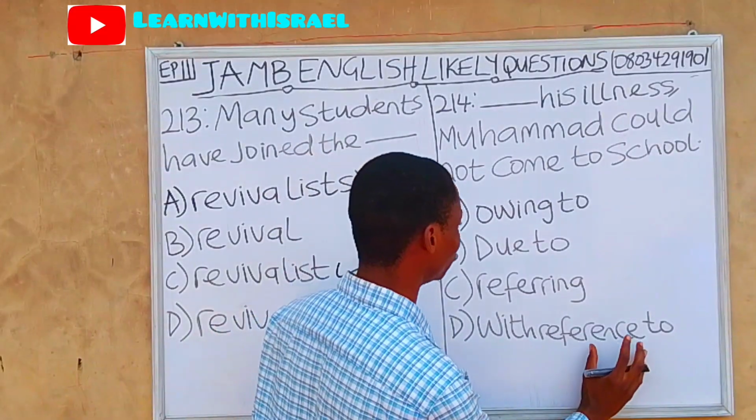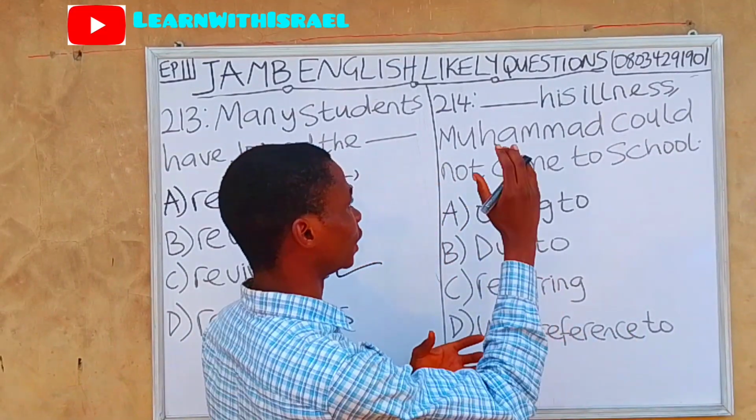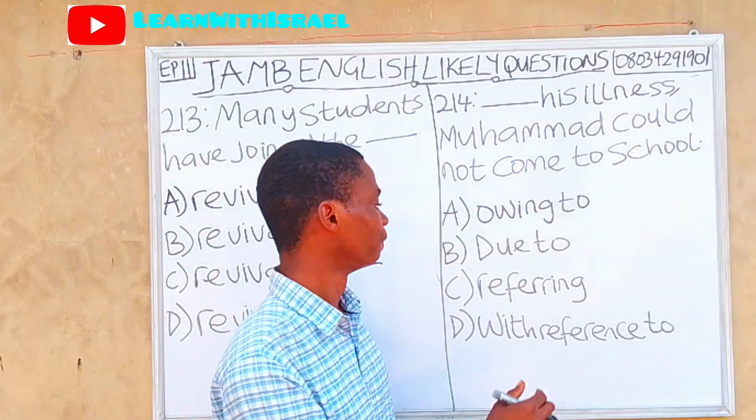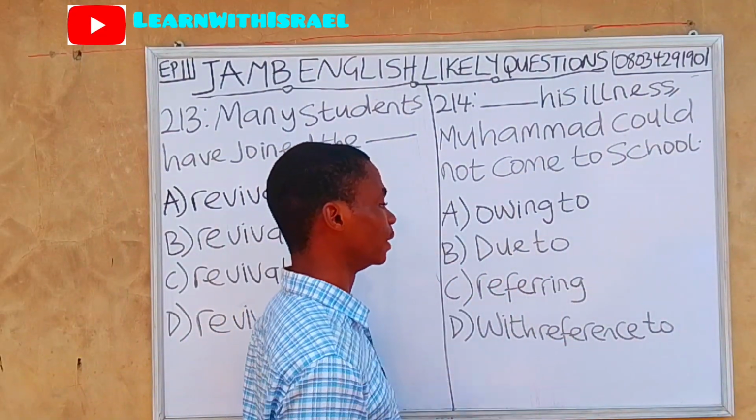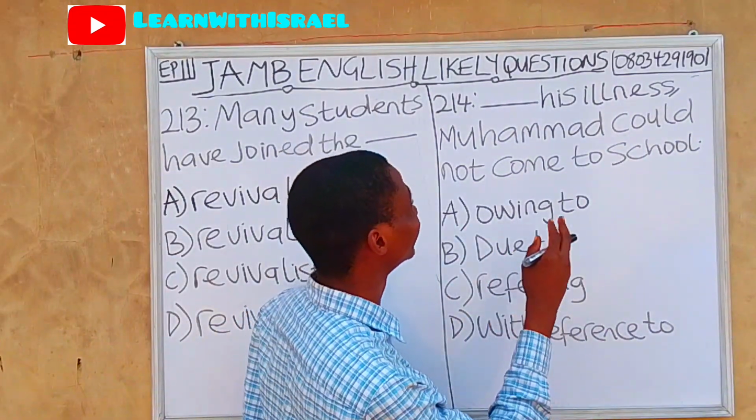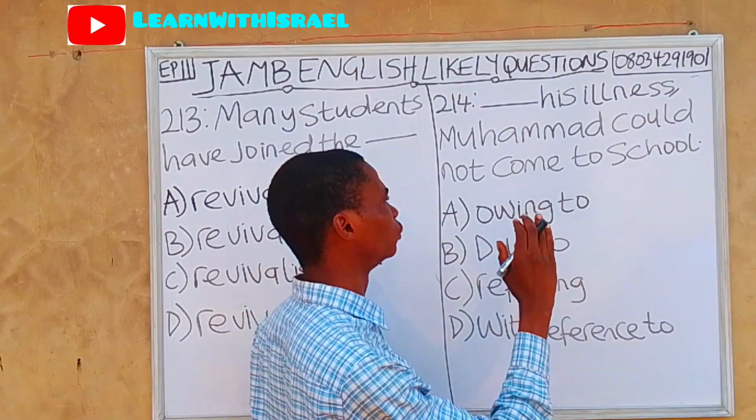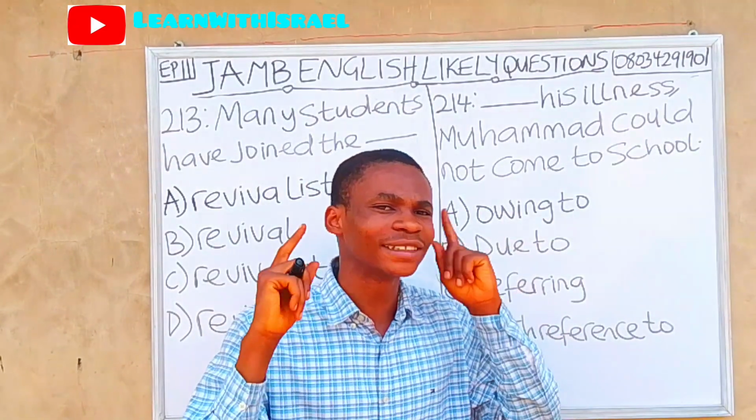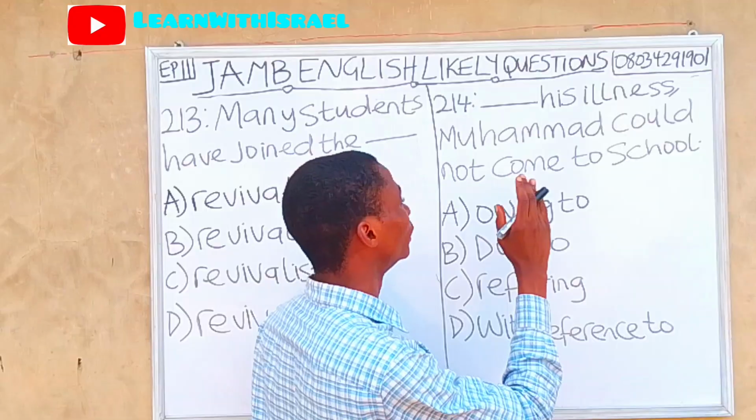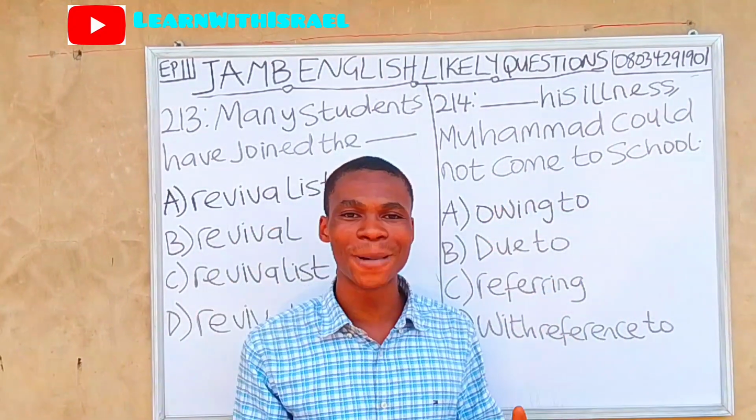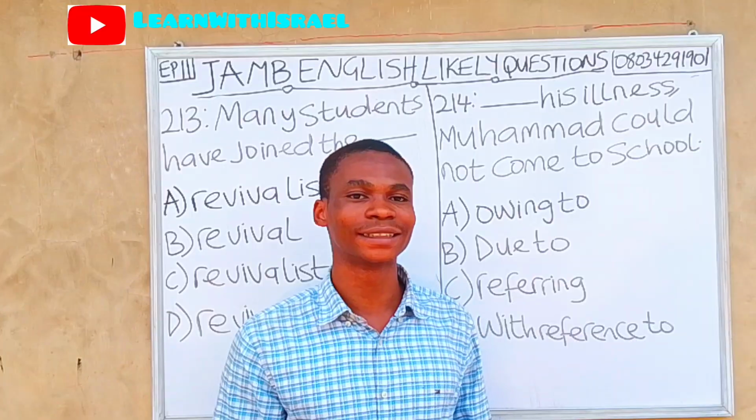So let's start from option D. With reference to his illness, Muhammad could not come to school. That's wrong. Referring to his illness, that is also incorrect. Due to his illness, Muhammad could not come to school. That's a bit correct, but it does not sound well. Owing to his illness, Muhammad could not come to school. That's the formal and the correct answer.